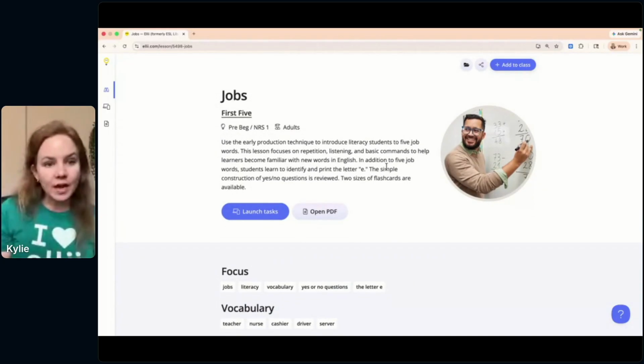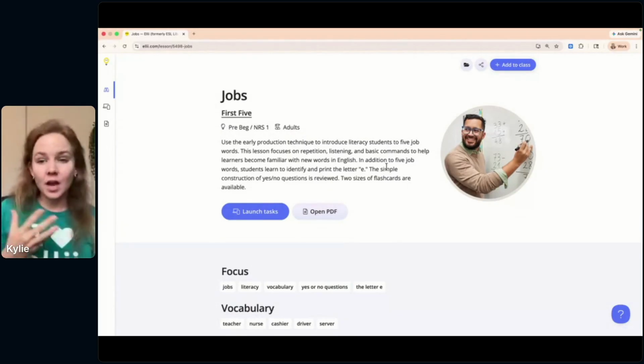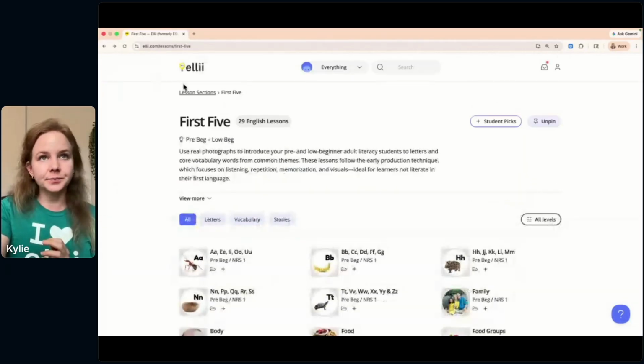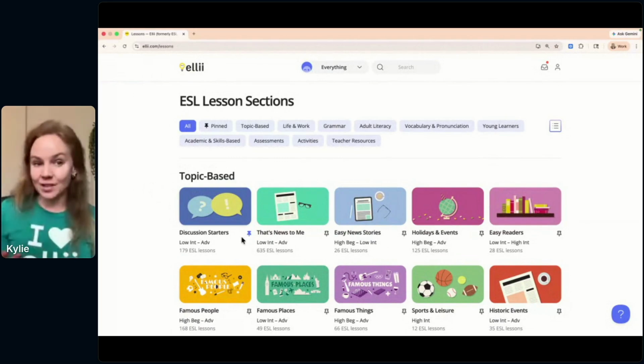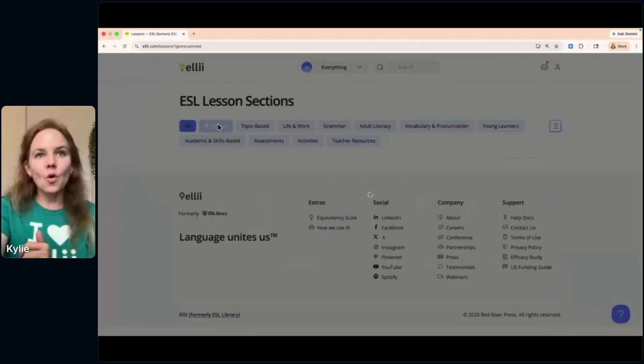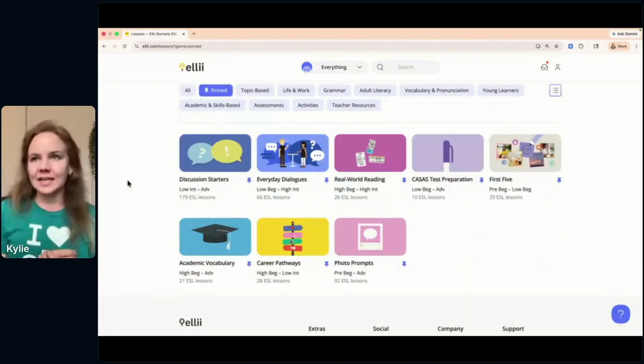I want to take you into now what you can do with the digital task player, and we'll look at a different lesson section for that. So I'm going to head back to Ellii here, back to our lesson sections, and I want to share with you a lesson from our discussion starters lesson section. And you can see here, this is one that I have pinned because I come back to it often. So I could find it here, front and center under topic based, or since I come back to it, I've got it pinned, I can find it there. And I'll click in here.